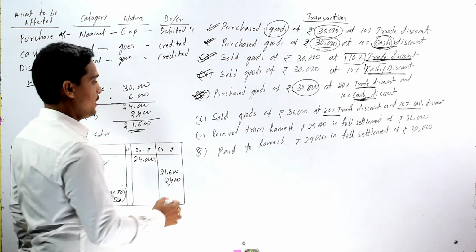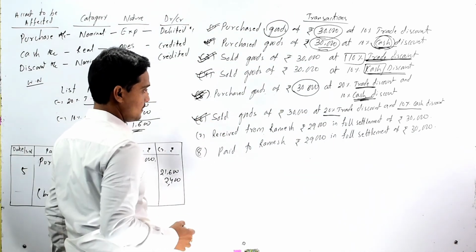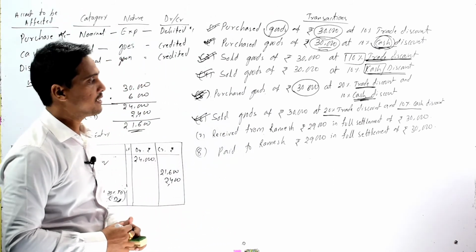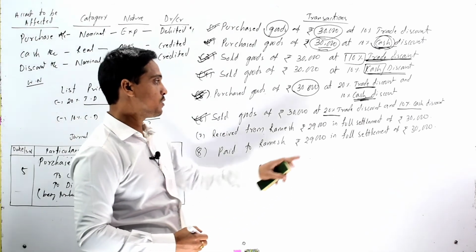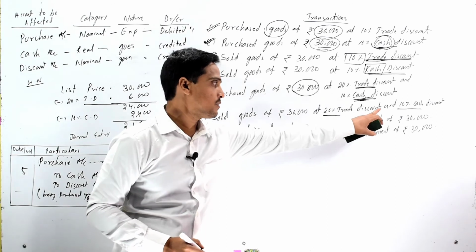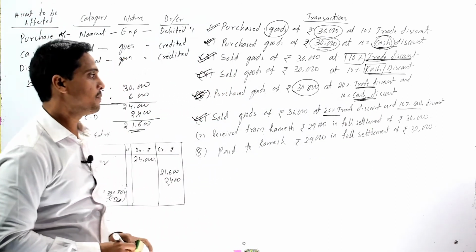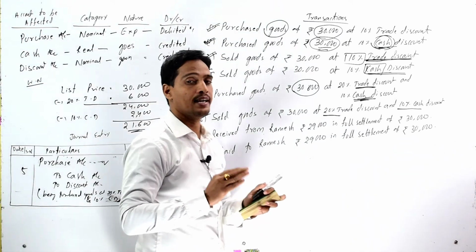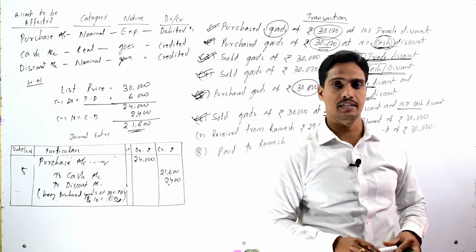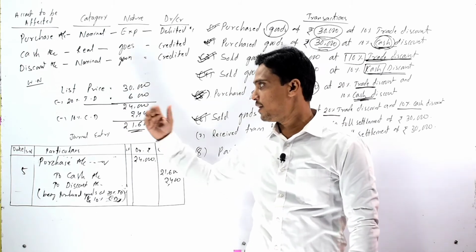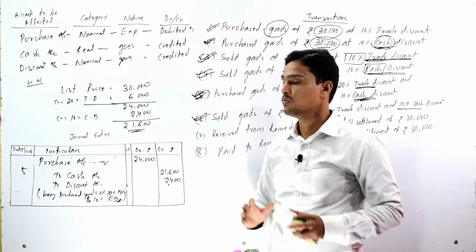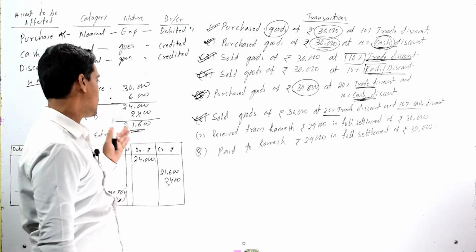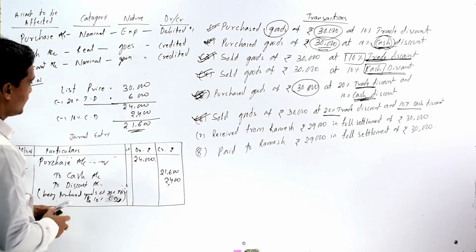Now come to our sixth transaction, that is sold goods of rupees 30,000 at 20% trade discount and 10% cash discount. As both trade discount and cash discount are present, first of all we should work out which amount should be debited and which amount should be credited.